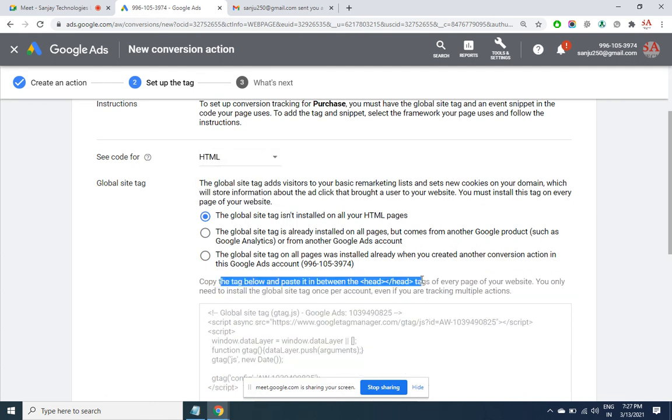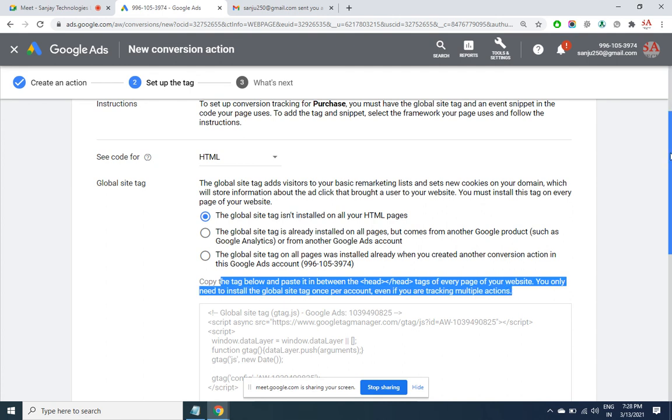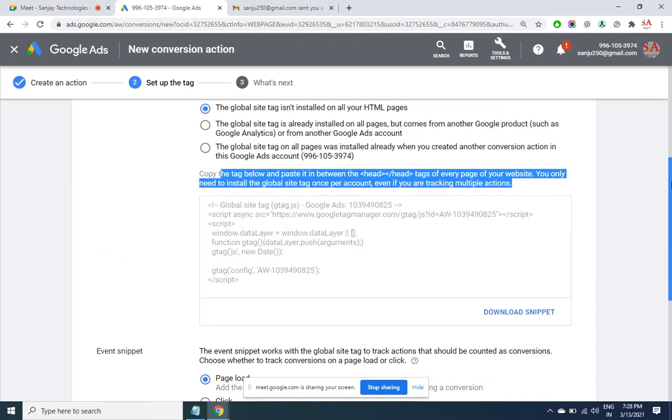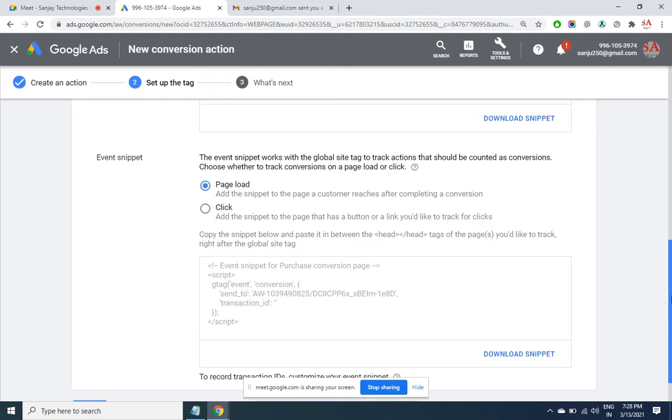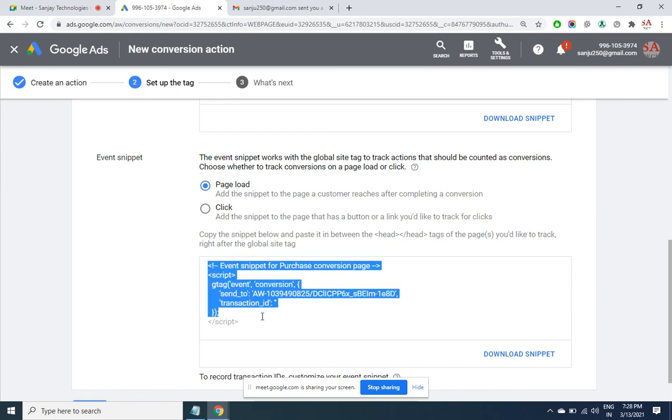Copy the tag and place it in the head section of every page. Generally, professional developers create a function and then call this function in every page. But if you have limited pages, then you can manually put this code yourself in the head section. Then the second thing, whether it's a page load or click event. If it's a page load, let's say an invoice page, then on the invoice page you can place this code anywhere in the head section.